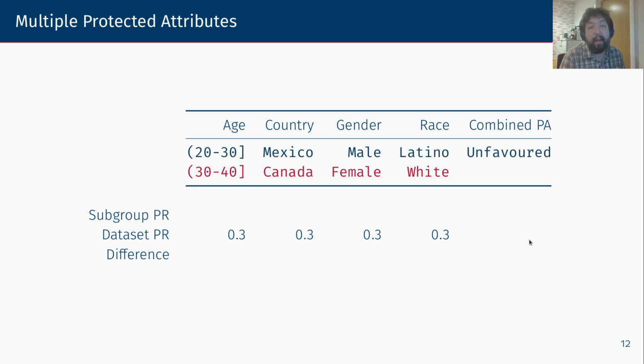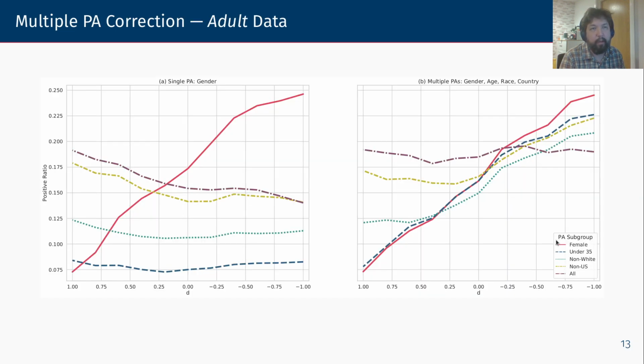And in a second example here, even though this instance belongs to the female group, which is an unfavored subgroup regarding this column, overall this instance may be considered favored because on the age group, the country group, and the race group, it is considered to be favored. So the overall sum is positive, and hence this becomes favored.